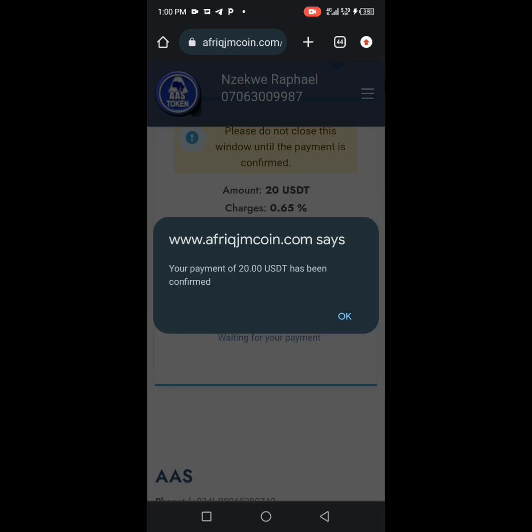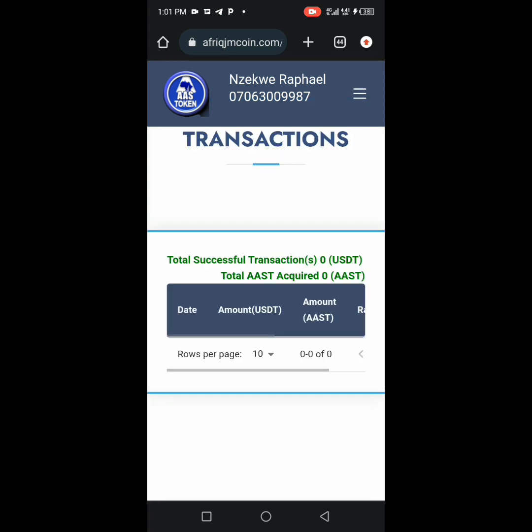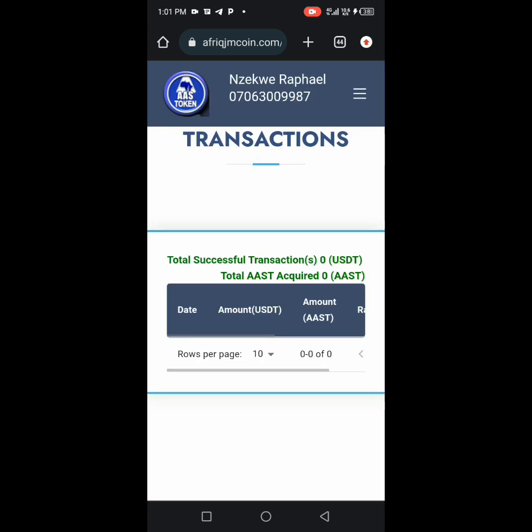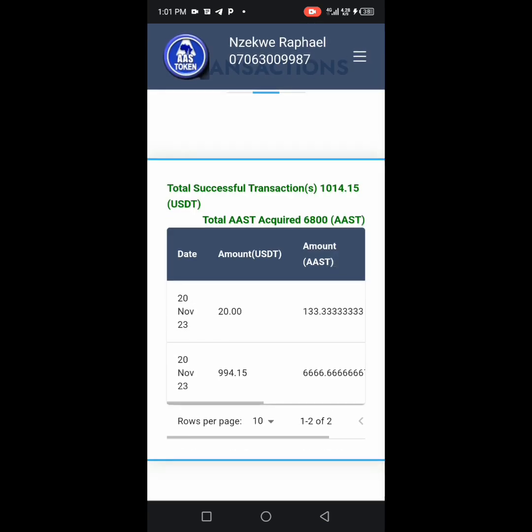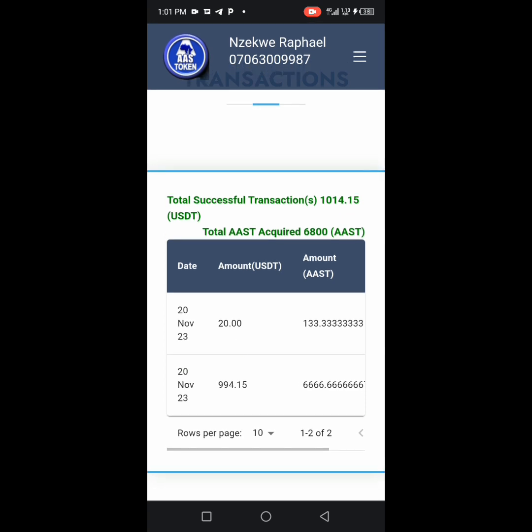So guys, you can see that 20 USDT has been confirmed also. This is to tell you that whatever we are doing here, I always mean it. You can see this is 20 USDT. So I click on OK. Then I'm going to come to this three line here, and once I click on that, I'm going to click on this transaction. You can see that this is the first one, the one that I bought 1,000 worth of, and this one is the second one, the one that I bought $20 worth of.